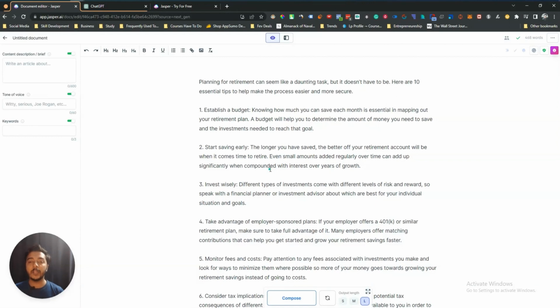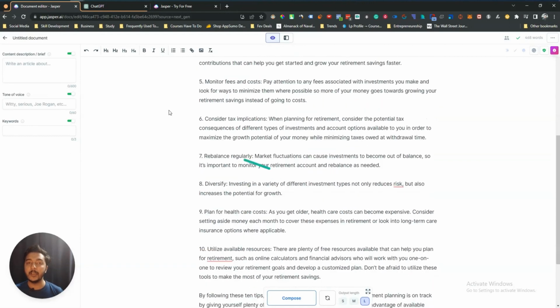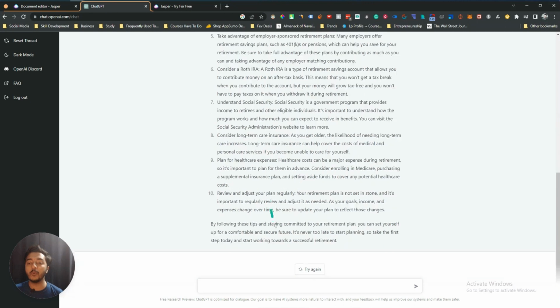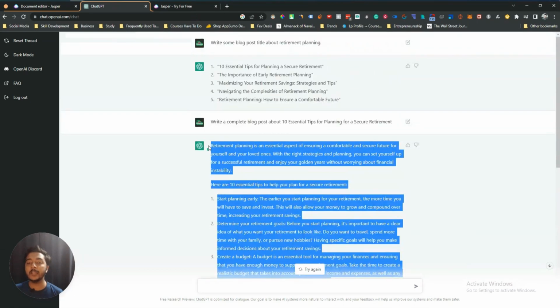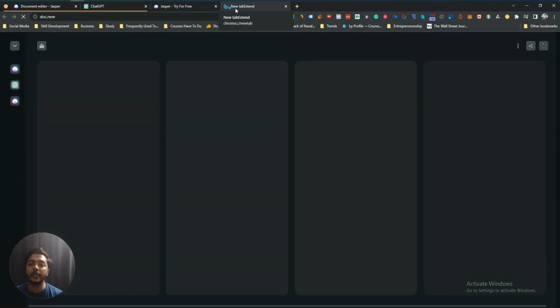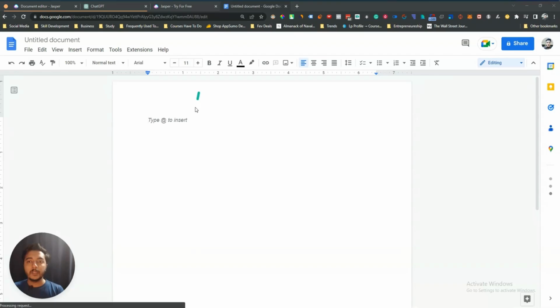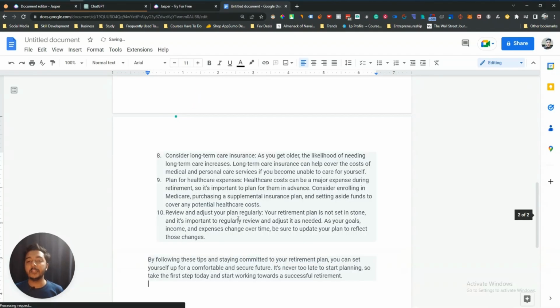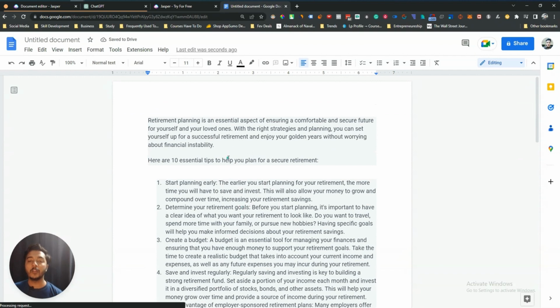So I think it's working fine guys, but on Jasper AI you have a dedicated window, a dedicated dashboard, a dedicated environment for writing. But on ChatGPT you don't have one dedicated environment for writing. You have to copy and paste these things, and then you have to go to a doc file. Maybe let me open one doc file. See, this is a doc file, and you have to paste this content on your doc file.